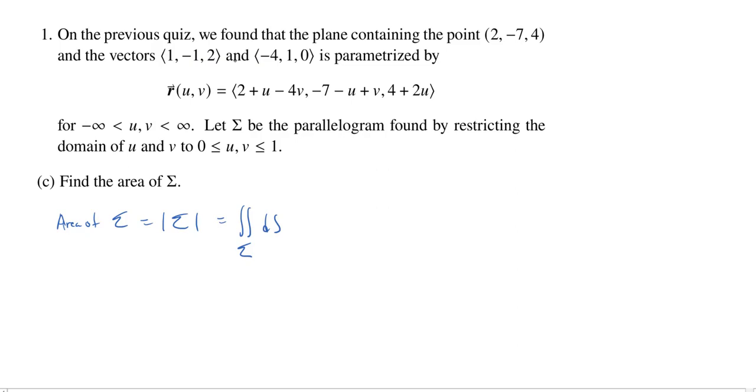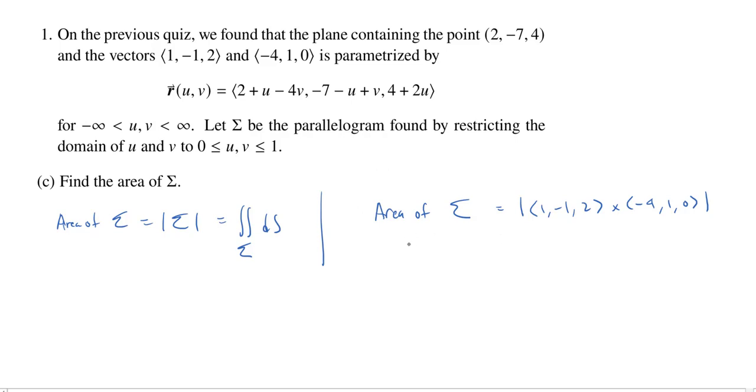And we actually know that the area of a parallelogram, which is spanned by two vectors, and hey, we got two vectors right there, is actually just going to equal the magnitude of the cross product of these two vectors. So this will just be the magnitude of the cross product of (1, -1, 2) with (-4, 1, 0). So we don't actually need to really use calculus here.